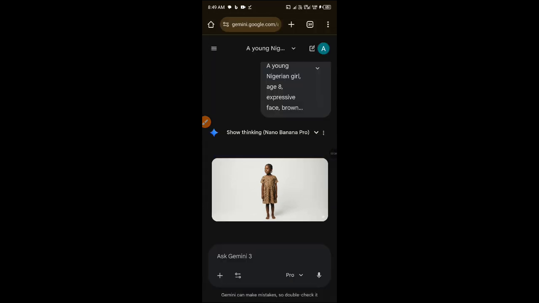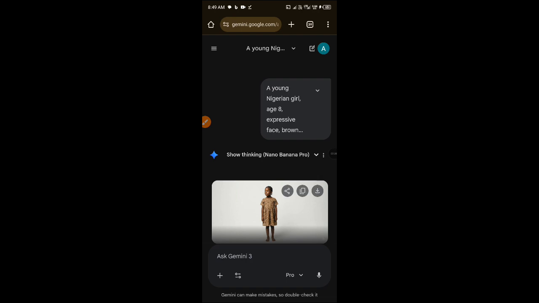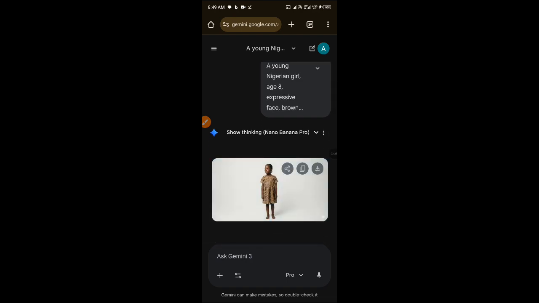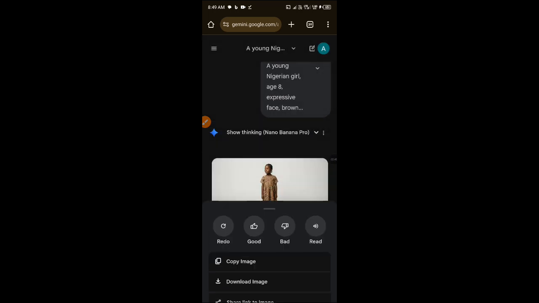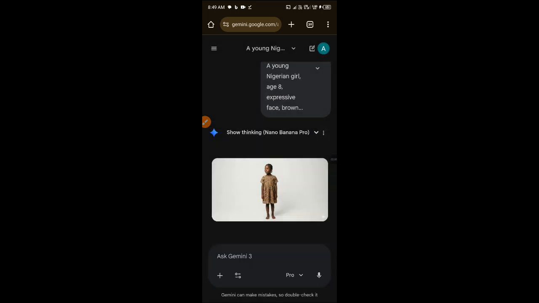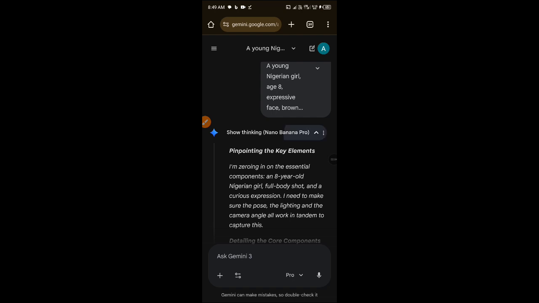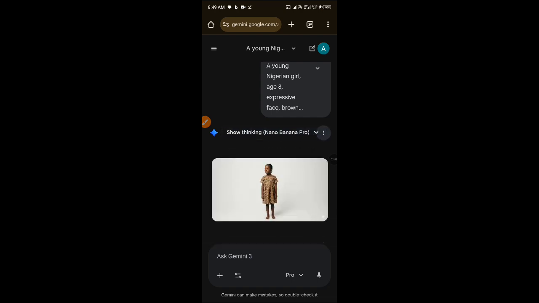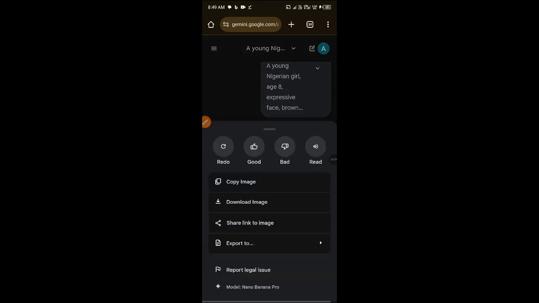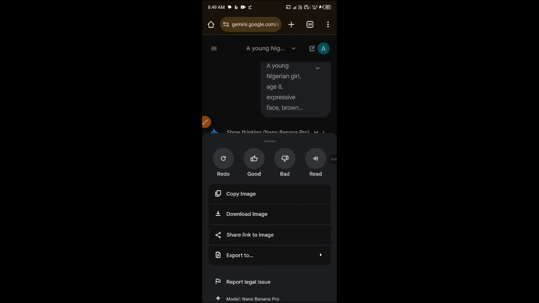I have different emails logged in on this phone. So for this particular email, this is how it's showing. Let me check my other email and show you. That one you can redo it if you don't like the prompt. Okay, now it's showing. See that place I was trying to click, that 3 dots up there. Probably I was clicking on that other stuff beside it. So this is it. You can download the image from here. You can see download image, copy image. Now if you want to redo it, if you don't like it, you click on this redo and they will generate another one for you, but I will not be doing that.